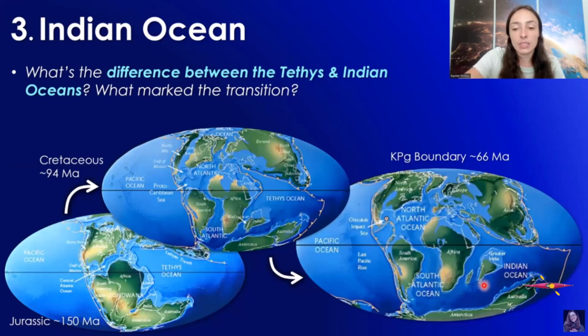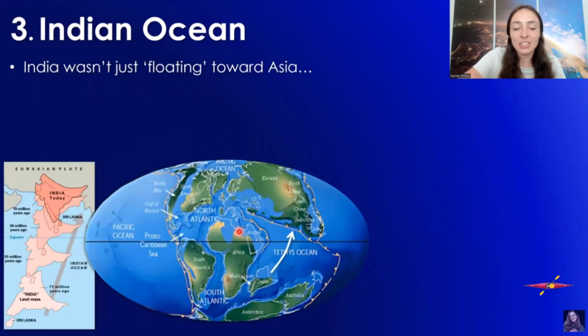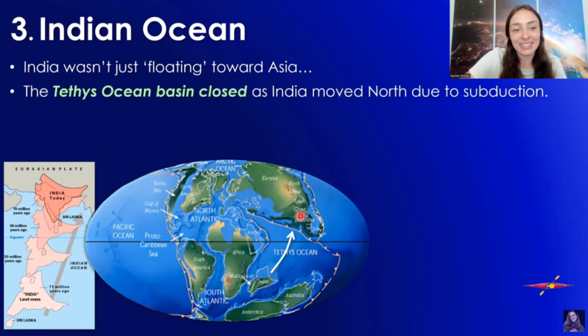And here we can see it continued moving that direction right before it hit. But it is not as though India was just floating on the water there to get to Eurasia. That is not how plate tectonics works.